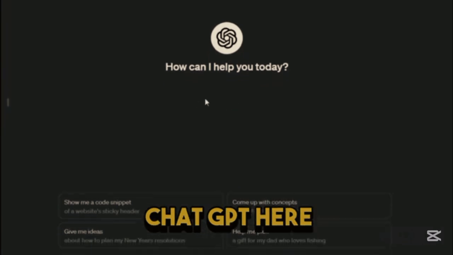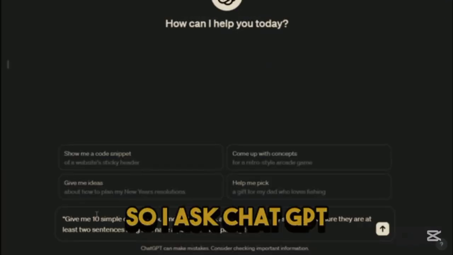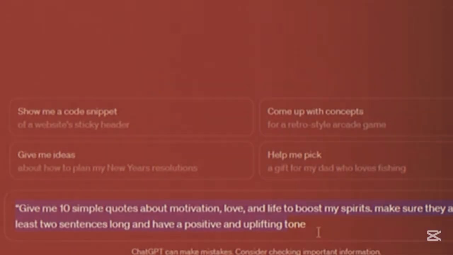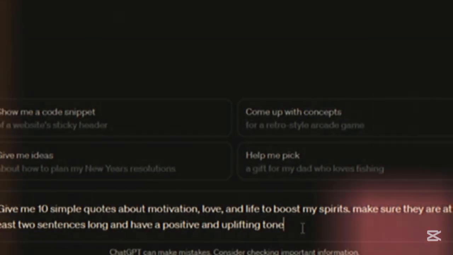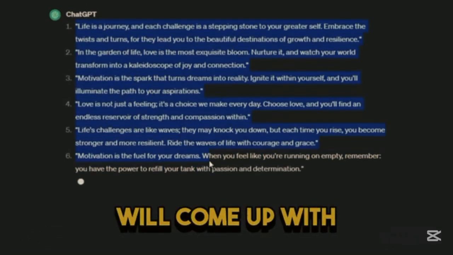First, go to ChatGPT here. You want to ask ChatGPT to create these motivational and spiritual quotes for your videos. So I ask ChatGPT to give me 10 simple quotes about motivation, love, and life to boost my spirits. Make sure they are at least 2 sentences long and have a positive and uplifting tone. And then ChatGPT will come up with something like this.